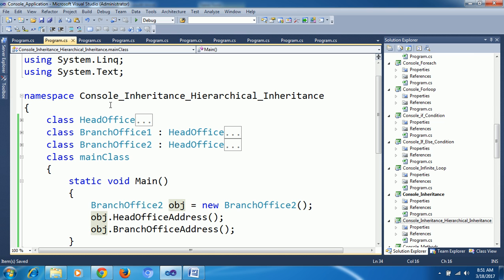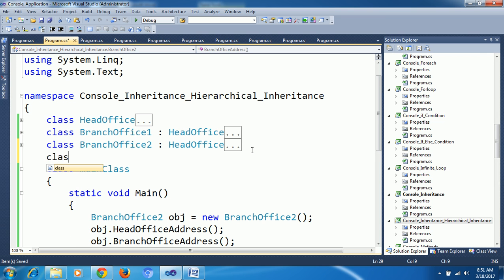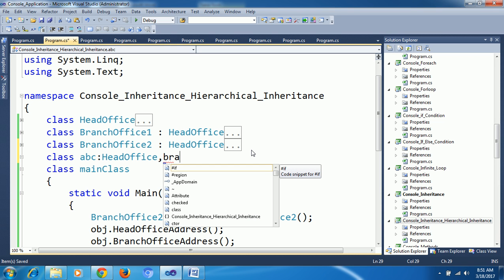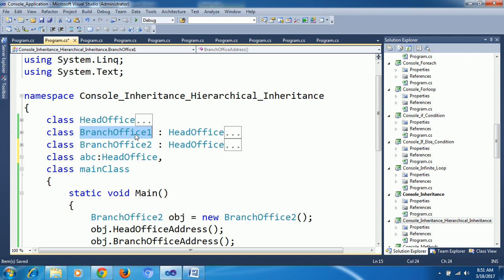Now here see one more problem. I said multiple inheritance is not possible. See, I'm going to create one more class, something like ABC, inheriting from head office, comma, branch office. See, it is not coming at all.